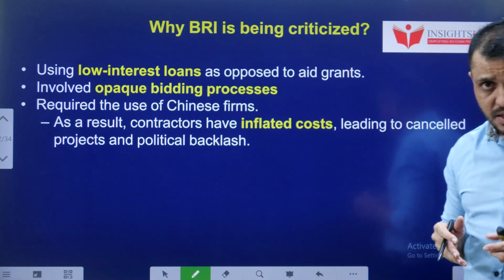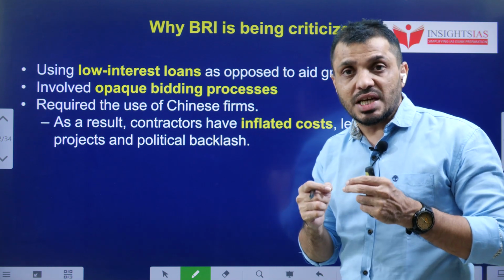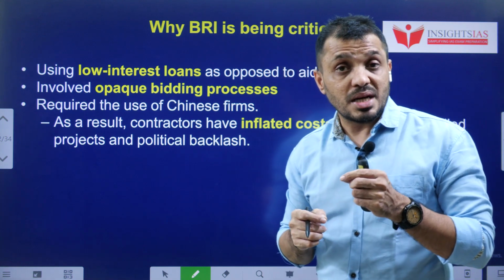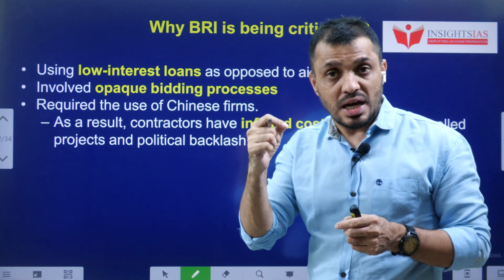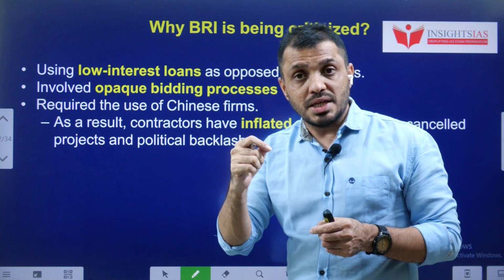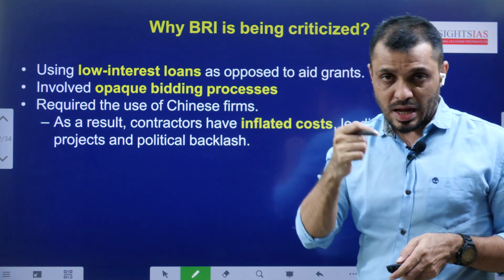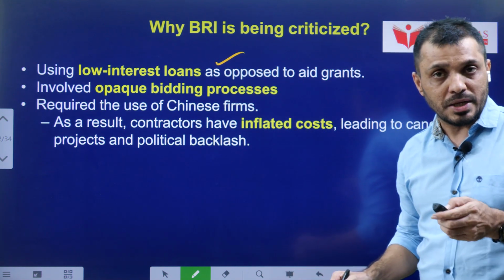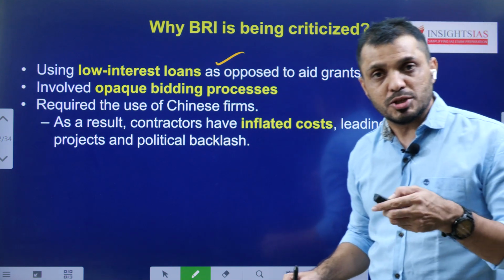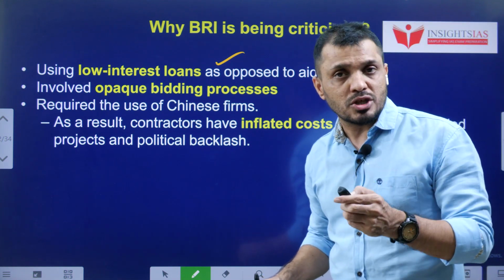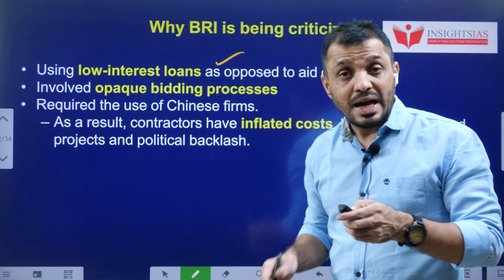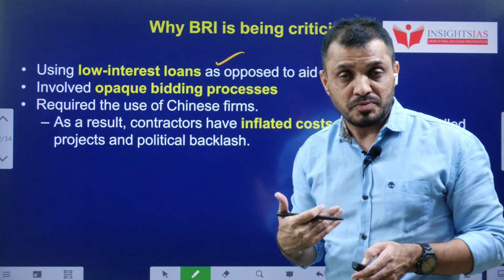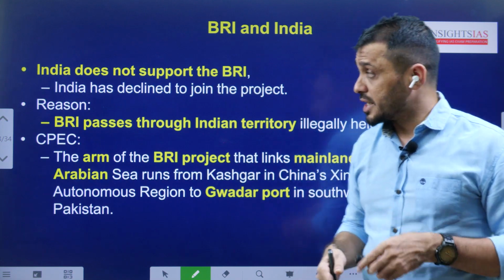A few challenges in this project. Initially, China promised that certain grants will be given to low income nations, but rather than grants, China is offering low interest loans. Eventually, they are turning into a debt trap for those countries. That is the first. And the bidding process is also very opaque, no transparency, and Chinese companies are given much preference, and they are inflating the project cost, and that resulted in even abandonment of the project, and sometimes that is also leading to political backlash, political criticism in various nations.